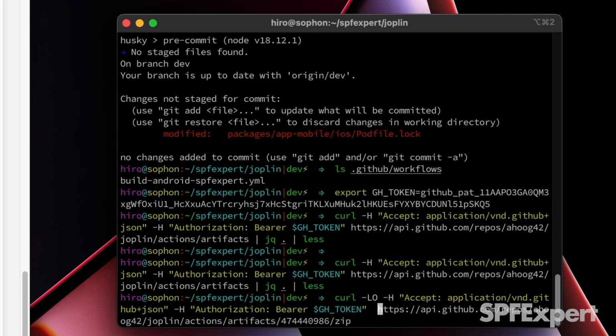And we'll paste this guy in here. And so here we're using curl to say, okay, follow any symbolic links, output the particular file to the file system as it's named by the endpoint. And again, we're going to go ahead and accept GitHub JSON. We're going to pass through the GitHub token. And then here you can see I've got the download link, which is directly to the artifact and the zip